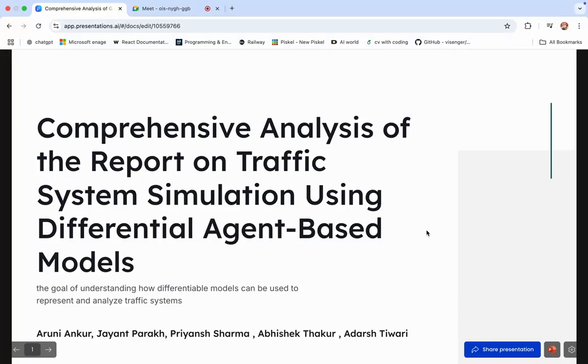Our project is a comprehensive analysis of the report on traffic system simulation using a differential agent based model. Our team number is 18, and our main task is to see how the differential agent based model can work on a traffic system simulation.